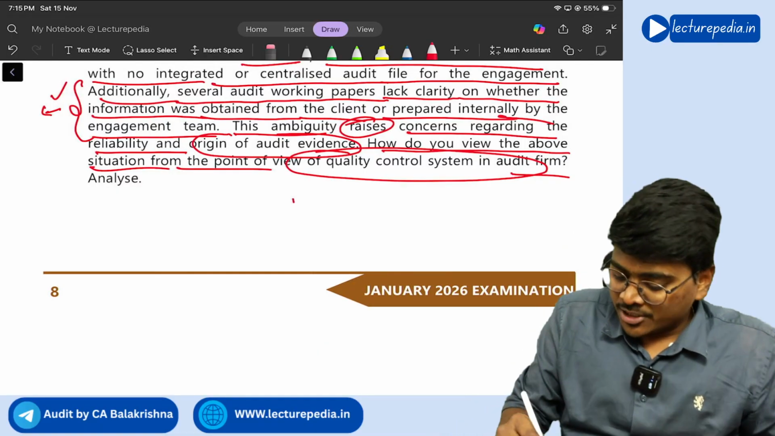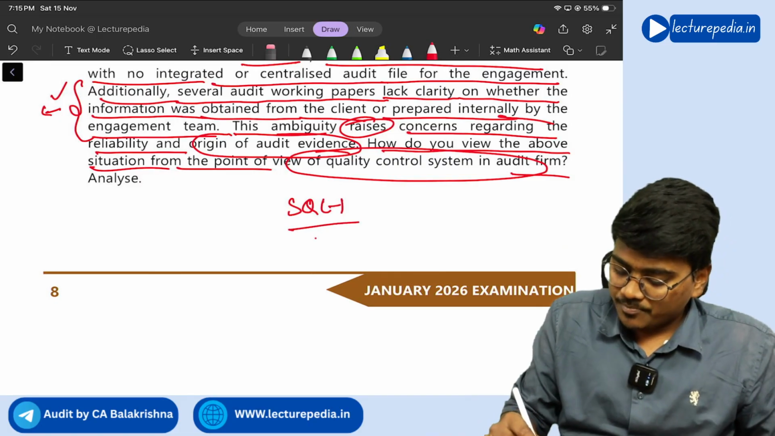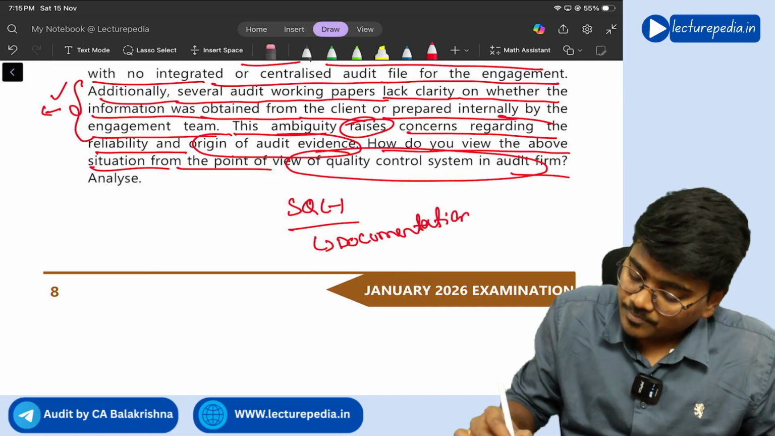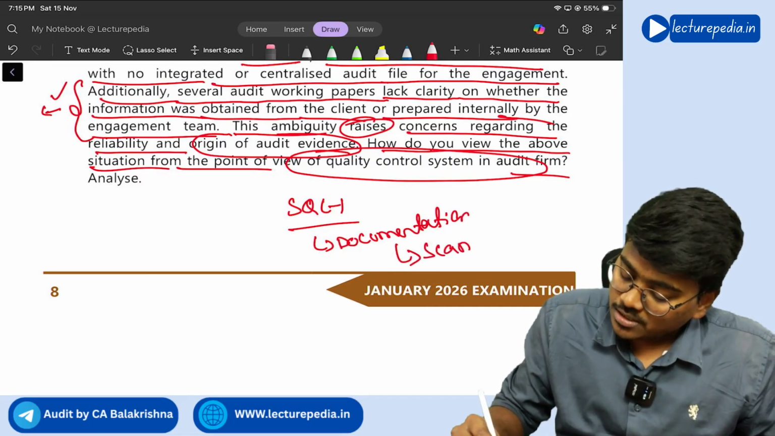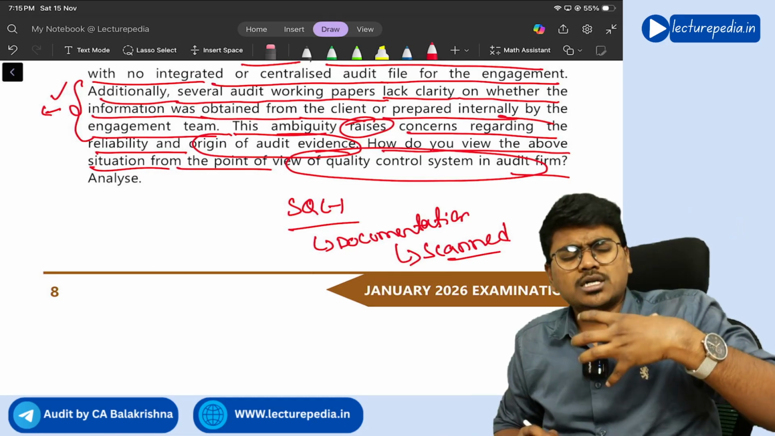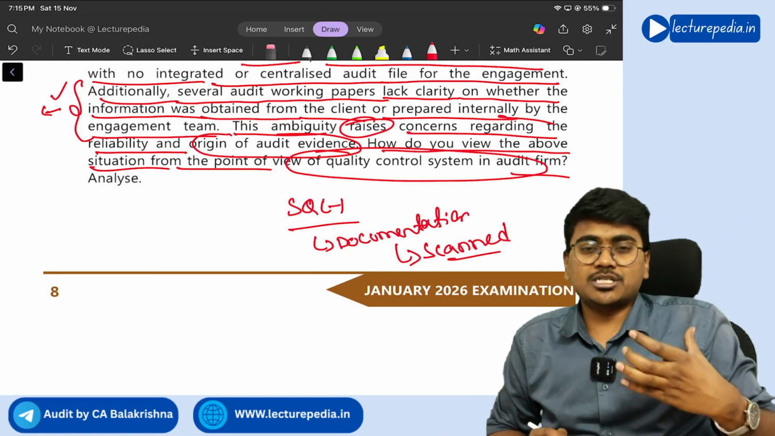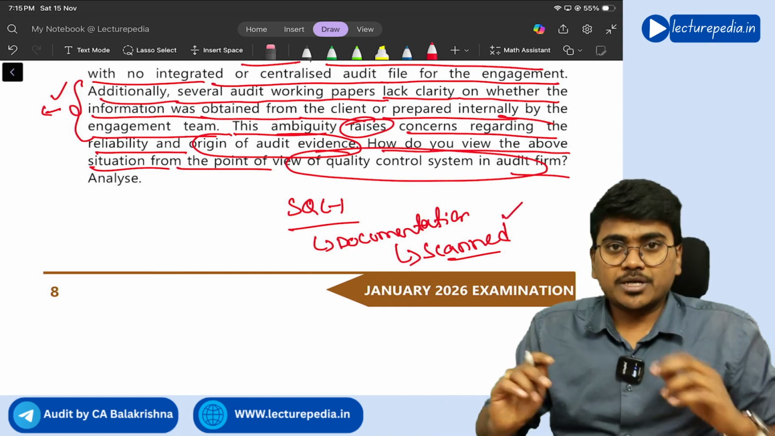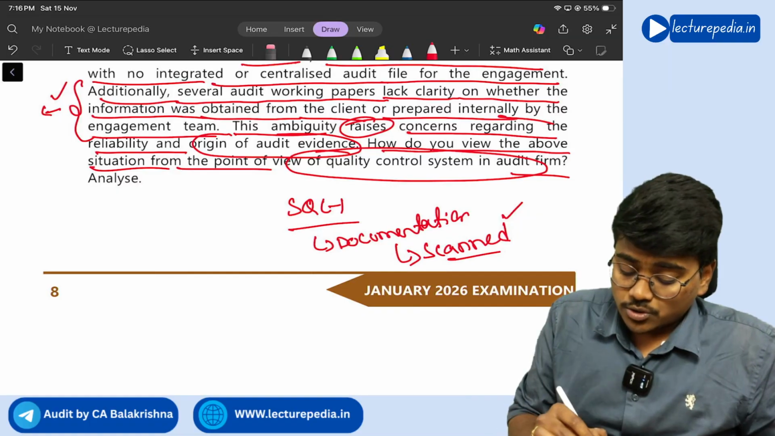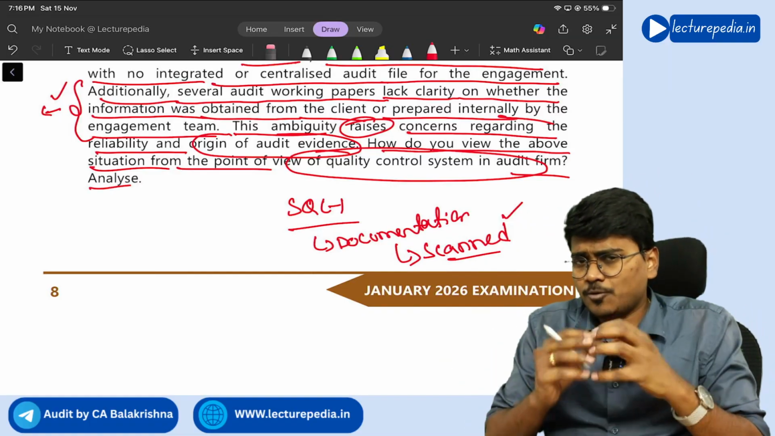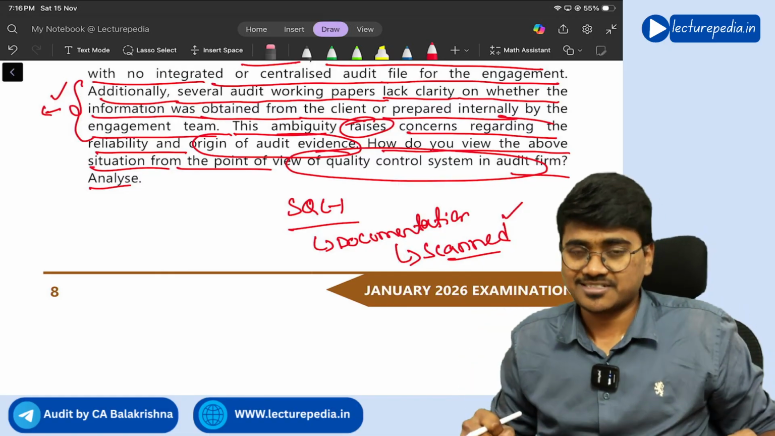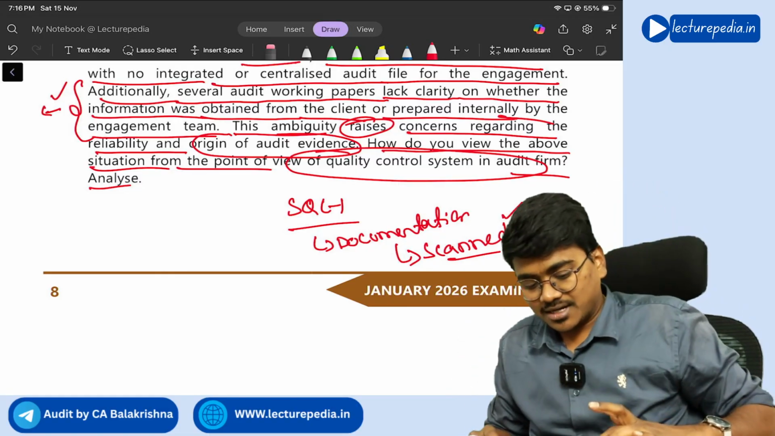Clear? So here you need to refer to SQC1, the documentation, and in the documentation, the scanning part. When scanning the audit documentation, what care has to be taken, what principles should be established by the system of quality control with respect to scanning of audit documentation, right? And here you need to conclude that, by seeing the scenario, the system of quality control is not proper in the organization. Got it? So this way you need to conclude your answer.